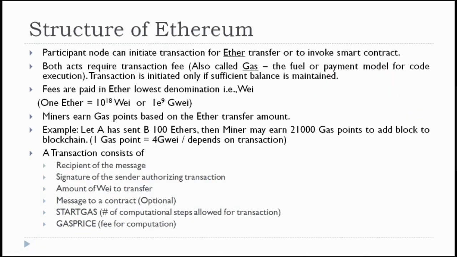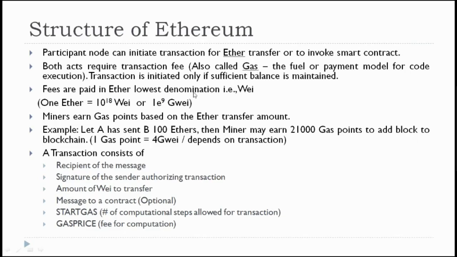So in the structure of Ethereum, participant nodes can initiate a transaction for Ether transfer or to invoke smart contracts. Both acts require a transaction fee. That means whether you initiate a transaction or do an Ether transfer, both acts require a transaction fee, also called gas.